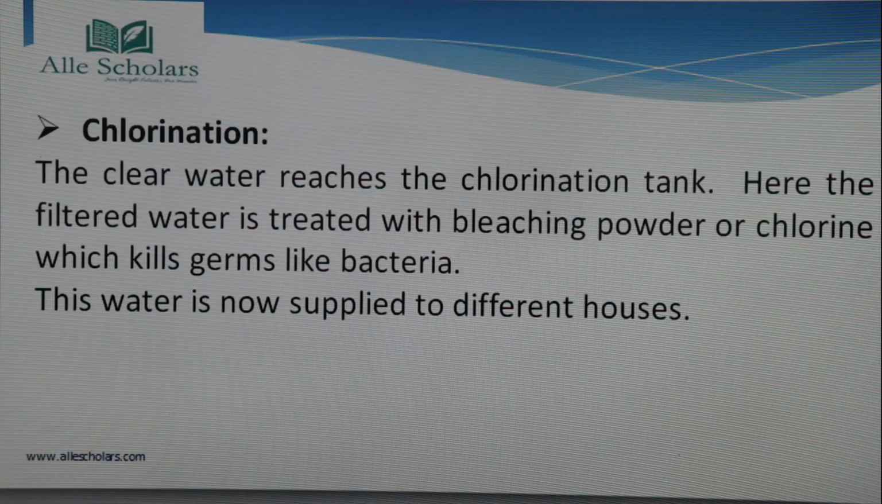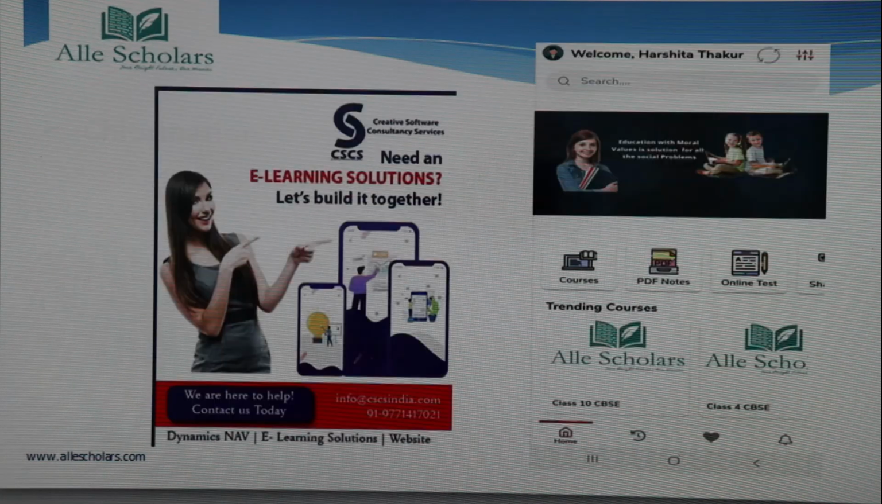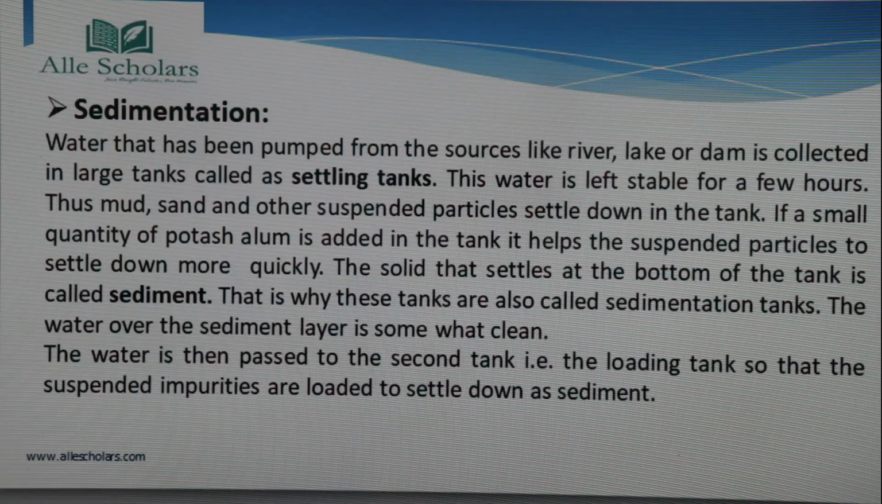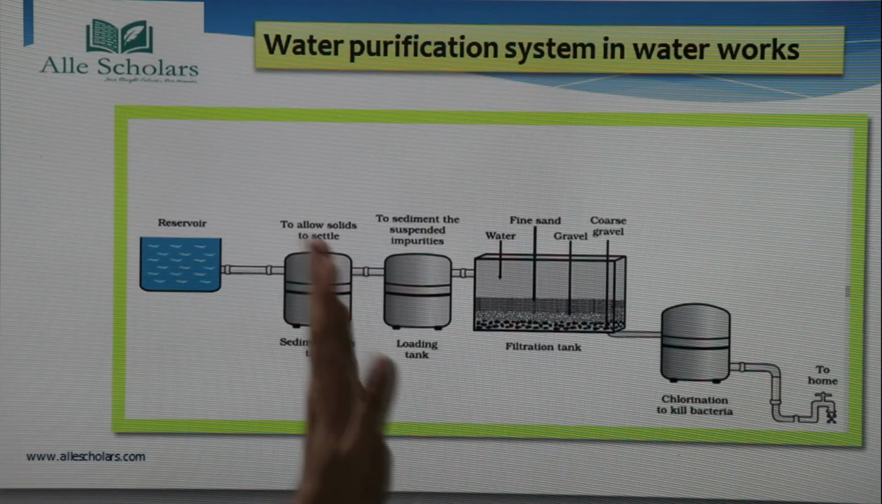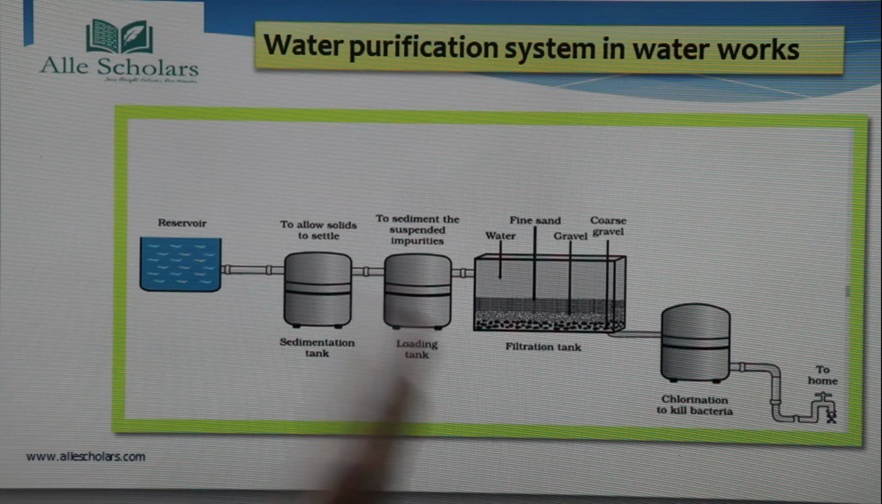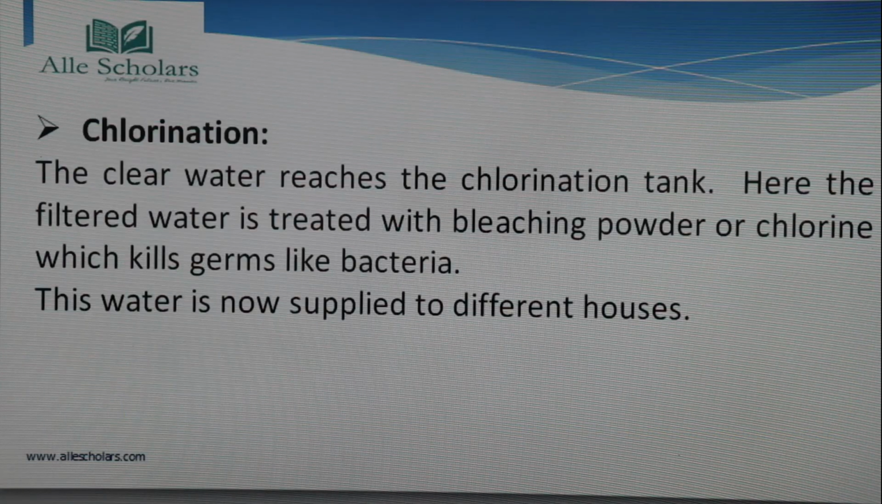Okay, so the next method is of chlorination. In chlorination, what is done? The clear water reaches the chlorination tank. You can see in this figure that at last there is a chlorination tank. So after filtration, the water is transferred in this chlorination tank. So here the filtered water is treated with either bleaching powder or chlorine. Okay, या तो bleaching powder मिला दिया जाता है पानी में या chlorine को मिला दिया जाता है.